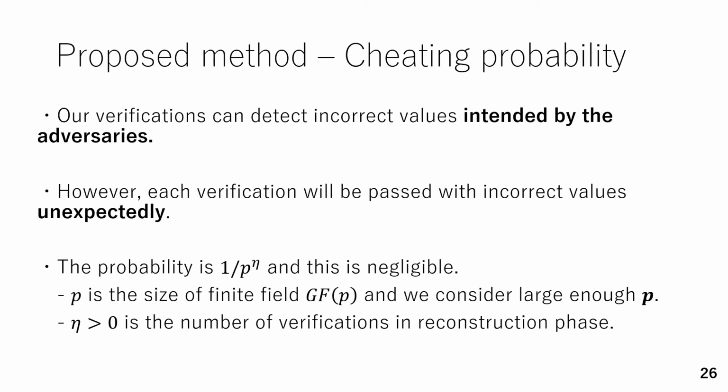Our verifications can detect incorrect values intended by the adversaries. However, each verification will be passed with incorrect values unexpectedly. The probability is negligible because we consider large enough p and eta is a positive number.